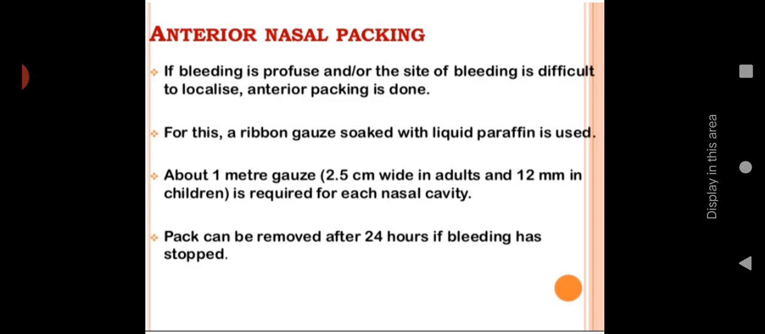Then what we are doing is inserting that gauze into the nose with the help of artery forceps, and once the use is over, we can remove it by pulling, and the entire gauze will come out. That's why we are using the ribbon gauze. The pack can be removed after 24 hours if the bleeding has stopped. If the bleeding has stopped, then slowly you can remove the gauze. So continuously it will come outside.